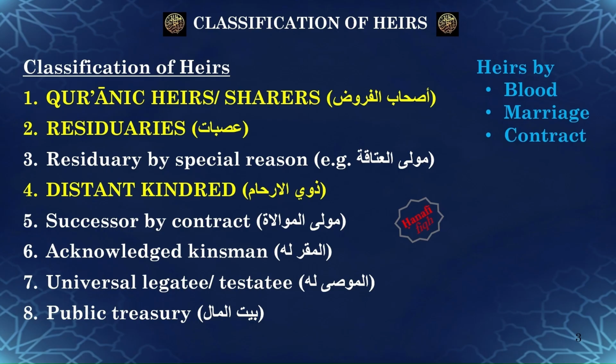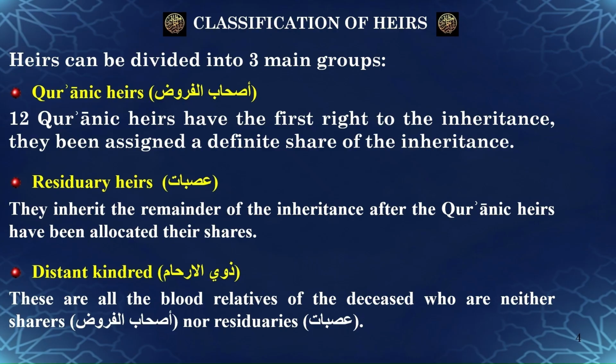Heirs in Islamic inheritance can be divided into 3 main groups. First, we have Quranic heirs, known as sharers or Ashab al-Furud in Arabic. There are 12 Quranic heirs. 9 are mentioned in the Quran, and 3 have been added by Muslim jurists by analogy. These 12 Quranic heirs have the first right to the inheritance. Each of them has been assigned a definite fixed share of the estate.